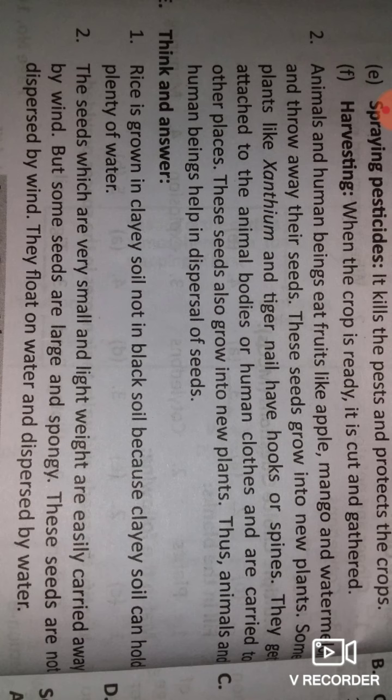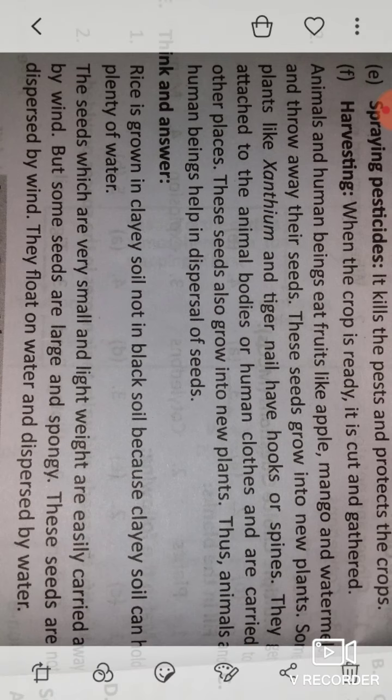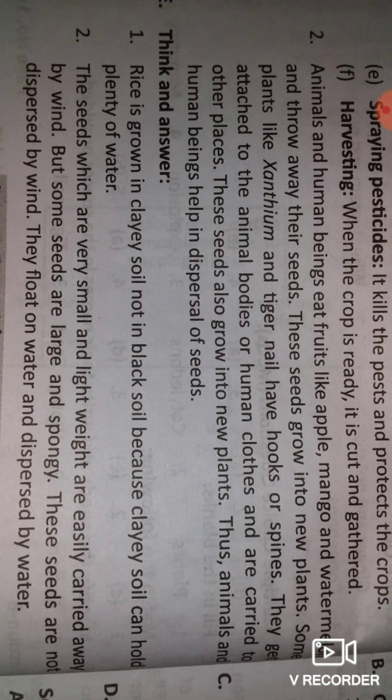Now students, whatever you learned today is very important, so you can note down the short answer questions, long answers, and think and answer in your notebook, and learn them by heart. So your first chapter exercise is over.